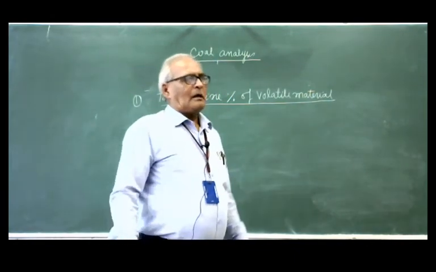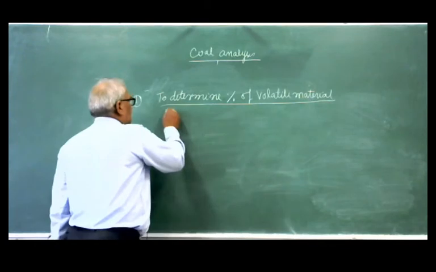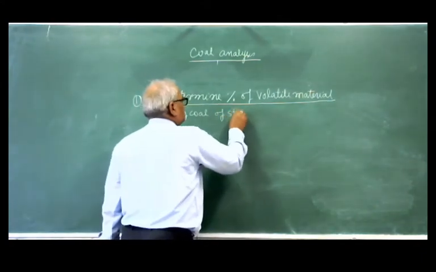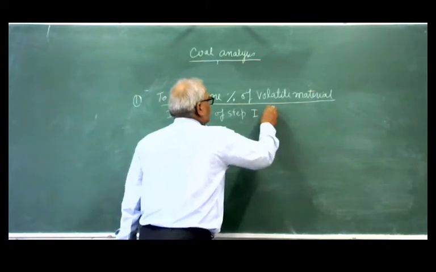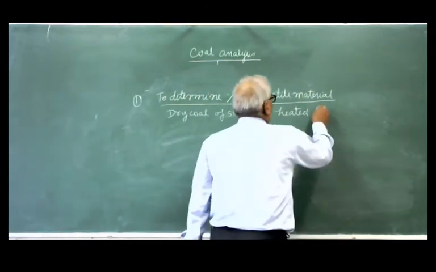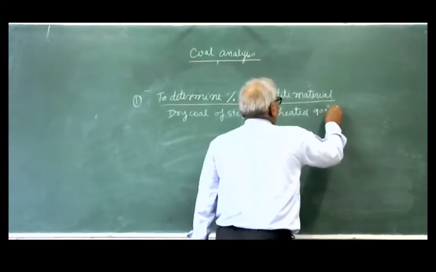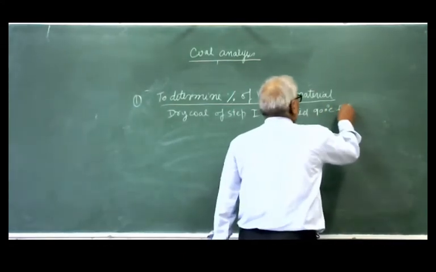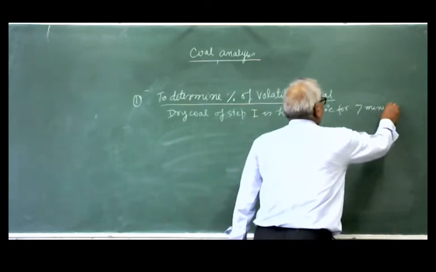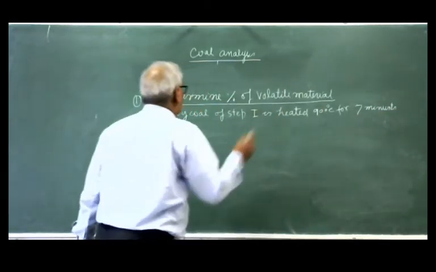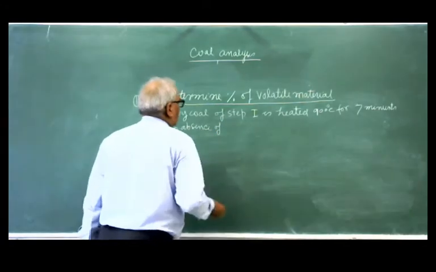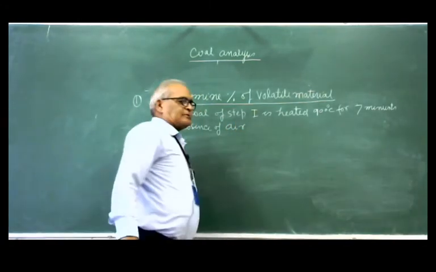So here, the dry coal of the first step is heated at 900 degrees centigrade for 7 minutes in absence of air, mind it, in absence of air.